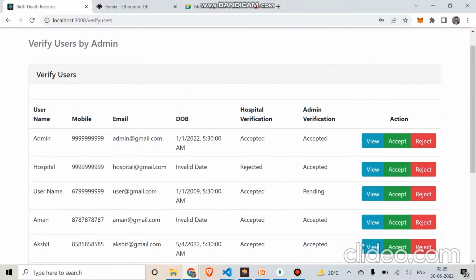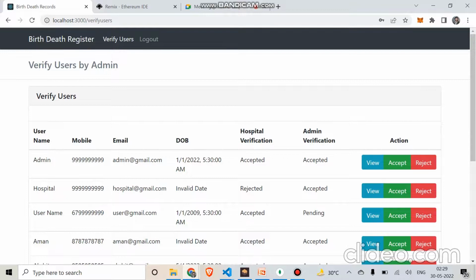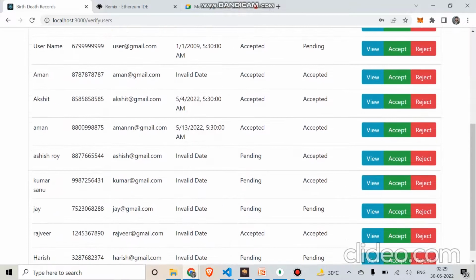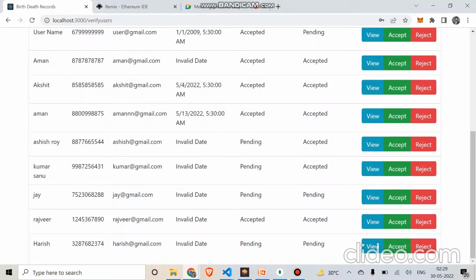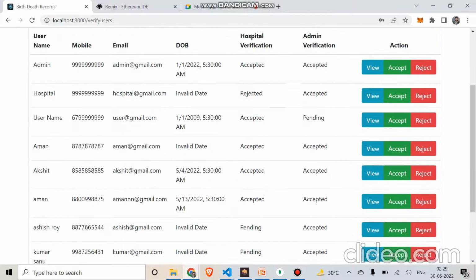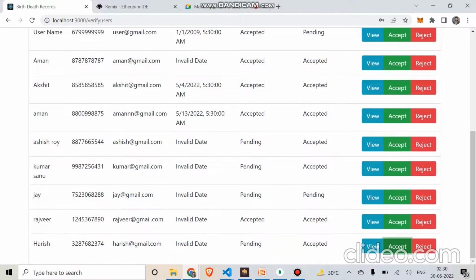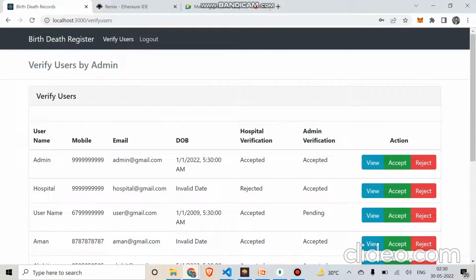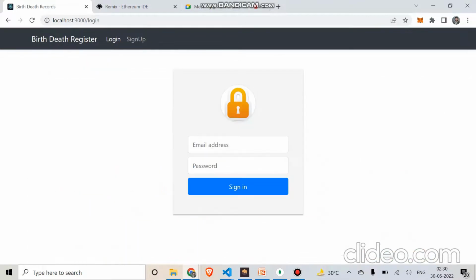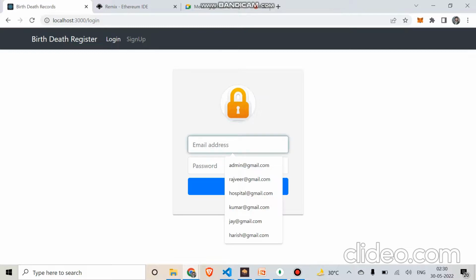Let me explain the admin part. Please scroll down, Aman. Which is the latest entry? You can see the Harish user, whose data we entered earlier in the portal, and there are accepted flags showing here. Now we are going to show you the hospital portal.